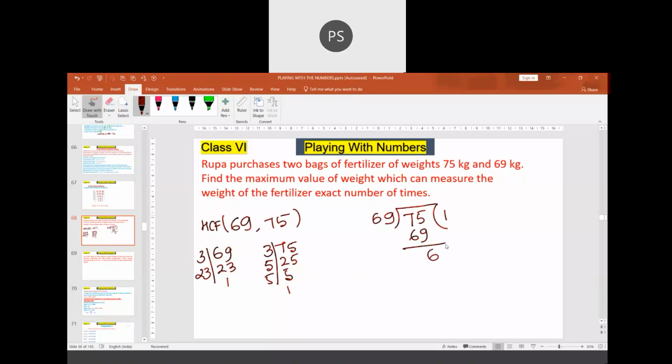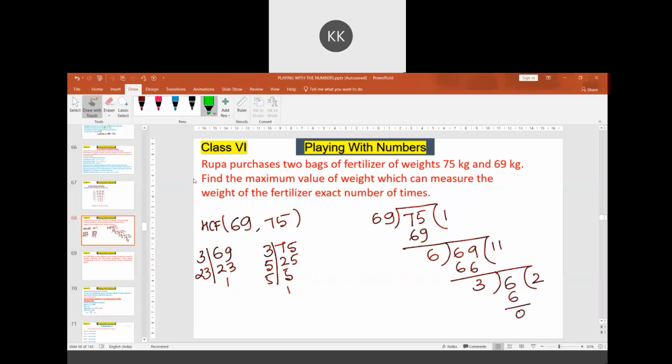Now you have to divide 69 by 6. 11 times 6 is 66, and 3 remains. Now you divide 6 by 3. 2 times 3 is 6, remainder 0.